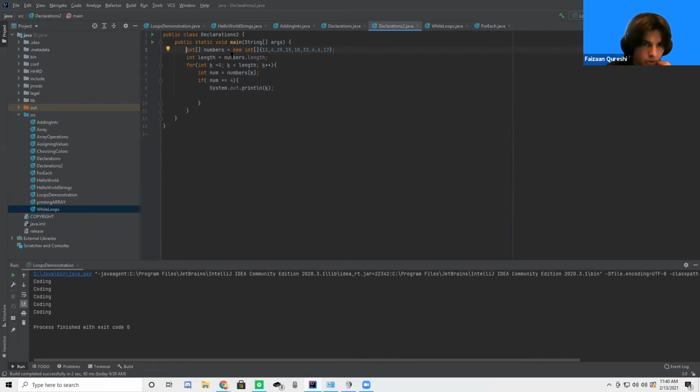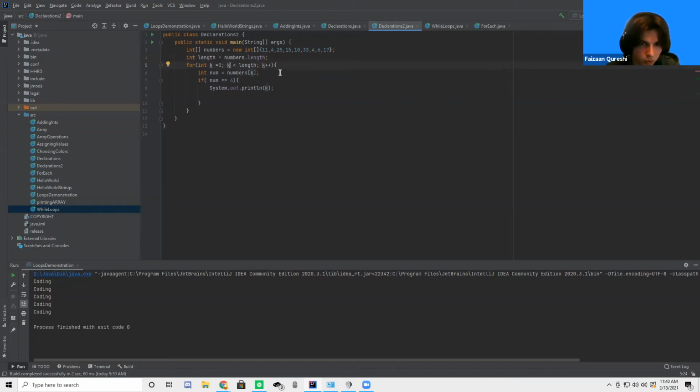And then here we're using numbers.length. We went over this earlier. The value of int length is going to equal the amount of values in the array. And here's our for loop that we just went over. We have k equals 0, which is our initialization of the integer, and then we have it set to k is less than length.